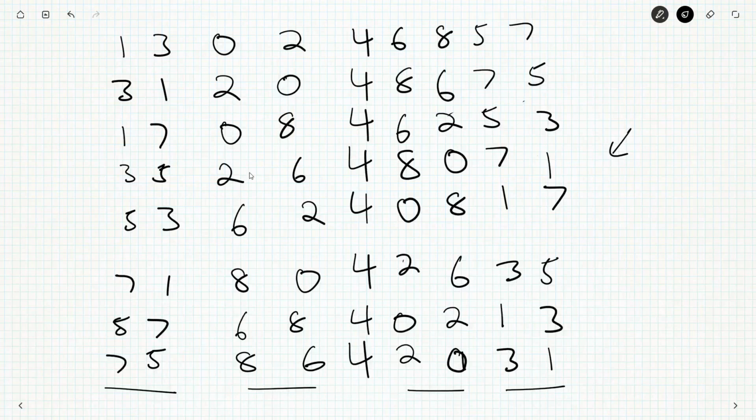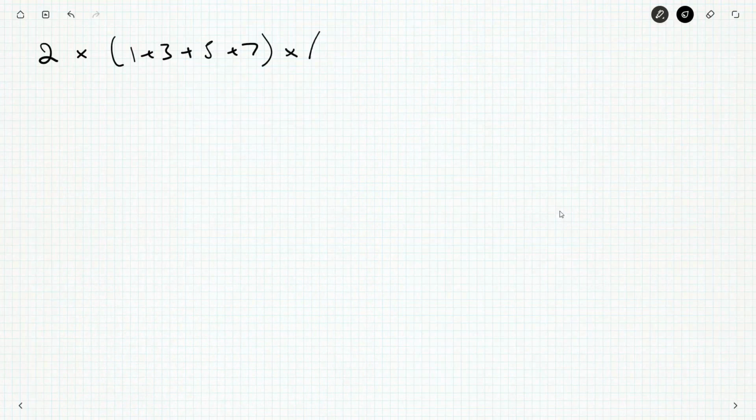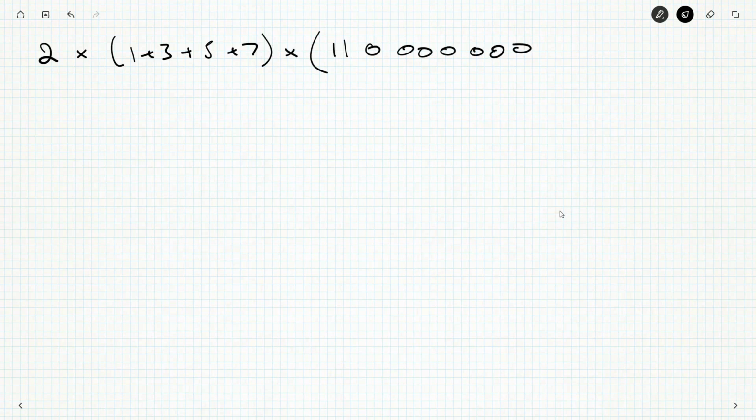So I could correctly say something like this is 2 times, because we've got 2 1s, 3s, and 5s in each of the 100 millions, 10 millions, and also the 10s and 1s columns.